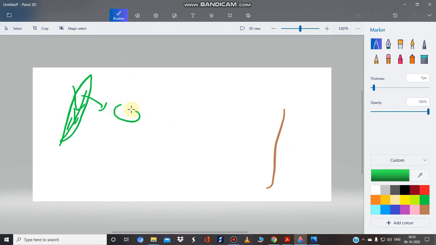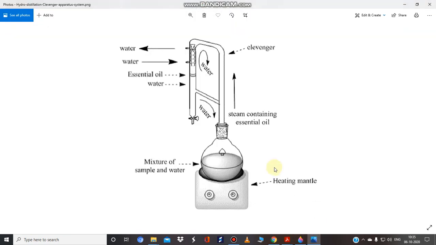When we apply heat, the intracellular pockets open and rupture, and the oil passes out. The assembly of this instrument is such that the oil is collected over here, because there is a condenser.